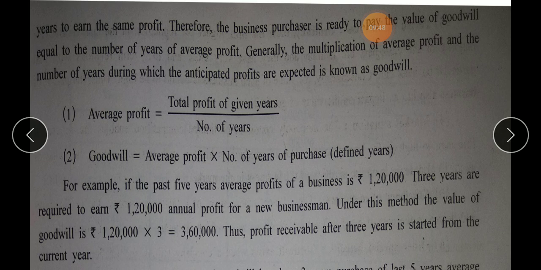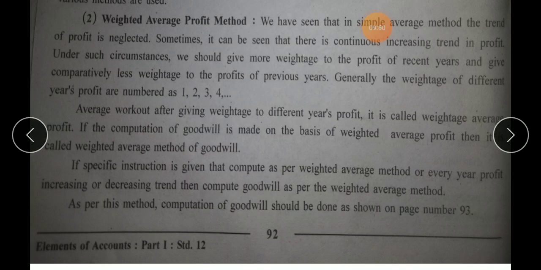So moving towards the second method, which is weighted average profit method for obtaining goodwill. This is again a very simple method for calculation of goodwill. Let us read. We have seen that in the simple average method the trend of profit is neglected. That means when you are solving the sums as per simple average profit method, the profit for the number of years given to you will be fluctuating.